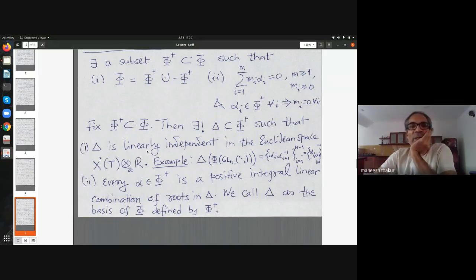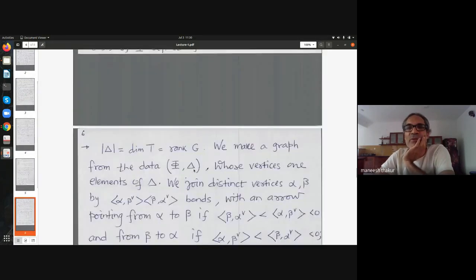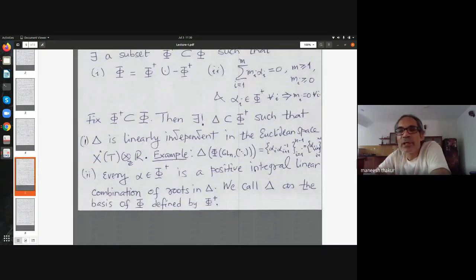Okay, by linear independence, I mean when you look at it in this particular Euclidean space. One example here again: I remember I told you what this character alpha i is. It just picks the ith entry of a given torus element in GLn, of course. Then you look at these particular characters, alpha i minus alpha i plus 1, where i goes from 1 to n minus 1. So these constitute a basis for this root system.